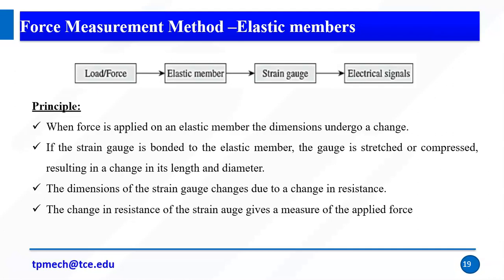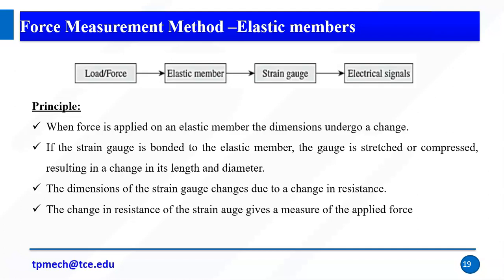So the strain gauge's dimension will change, and that change will give the electric signal. So the dimension of the strain gauge changes due to the change in resistance. The change in the resistance of the strain gauge gives the measurement of applied force. That voltage is directly proportional to the force, right? So very simple. Elastic members க்கு மேல we have a strain gauge. So if we apply force to the elastic member, ஒரு load கொடுத்தோம் அப்படினா or force கொடுத்தோம் அப்படினா elastic member என்ன ஆகும் அப்படினா deform ஆகும். So the strain gauge deform ஆகும், deformation, change in dimension ஆகும்.